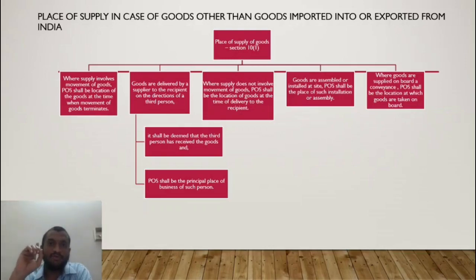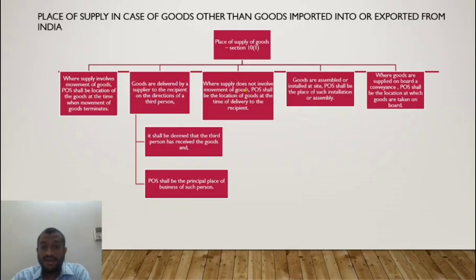First one, is there movement of goods? If there is movement of goods, the place of supply is where the movement of goods terminates. Let us say you get something from Amazon. Is there movement of goods involved? You order something from Amazon, of course there is movement of goods. So here the place of supply would be, where does the movement of goods terminate? It will terminate at your house. So the place of supply is the state where your house is. If you are in Maharashtra, it is the state of Maharashtra. In case there is movement of goods, place of supply shall be the location of the goods when the movement of goods terminates. Understood?